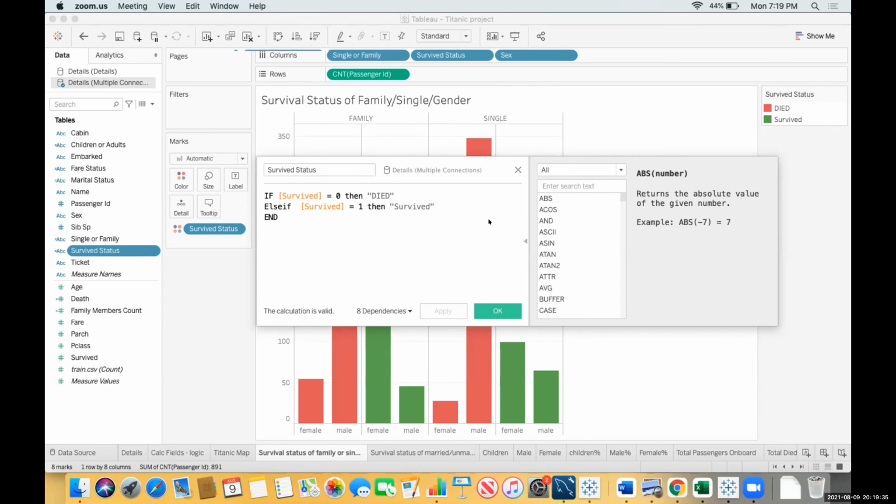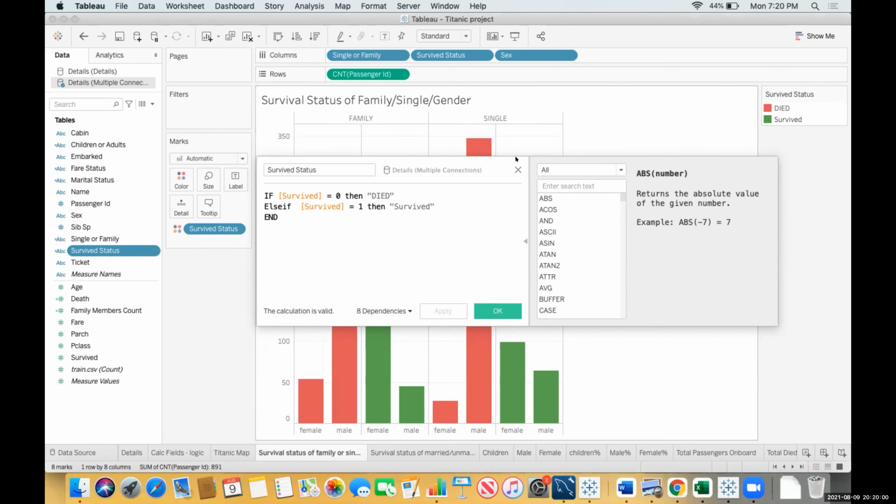You are saying that you have picked that calculation from there. Survived equal to 0, it's very common. So you can write else also, right? If survived equal to 1, then died, else. You can write that also. One condition is more than enough, right? If that measure equal to 0, died, else survived.